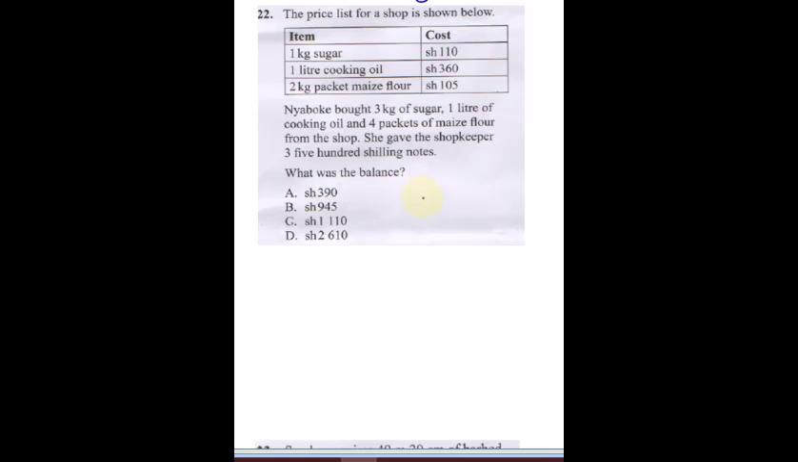So he bought 3 kg of sugar, that's 3 times 110, and that will give us what? 330 shillings. Now, 1 liter of cooking oil, and that's going to be 360. Okay, that's sugar. This is oil.